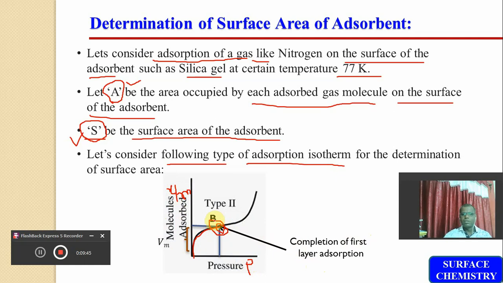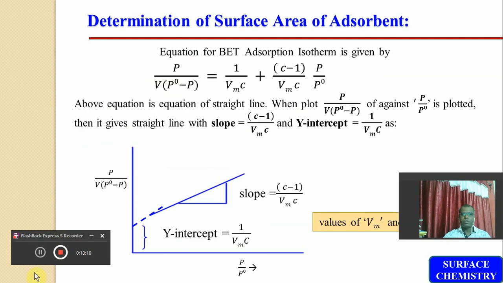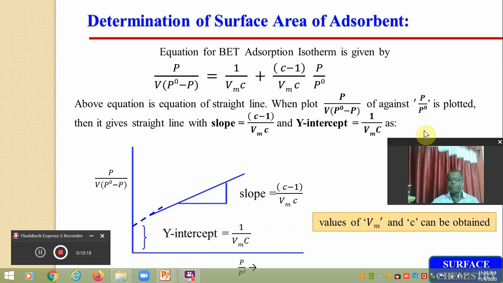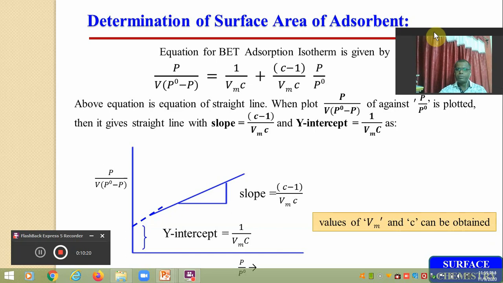At point B, the volume of gas indicates the volume of gas required for the formation of a single layer on the surface of the adsorbent, and this volume will be related to the total surface area of the adsorbent. And how can we calculate this Vm? If we know the value of Vm, from this volume we will be able to calculate the surface area of the adsorbent.